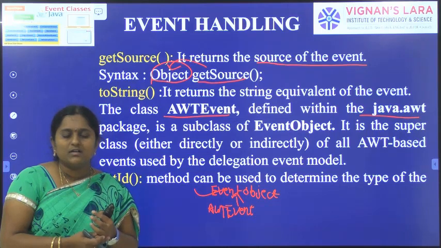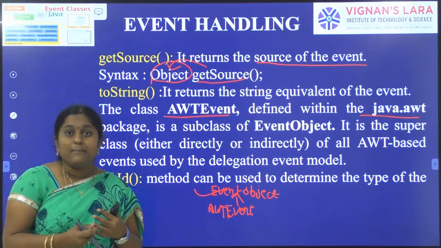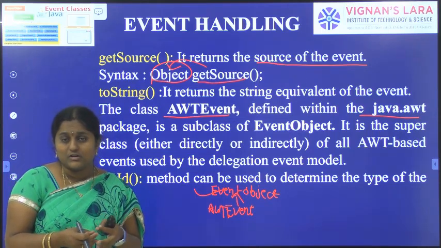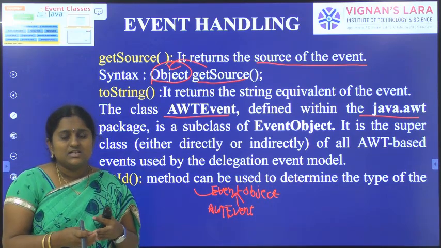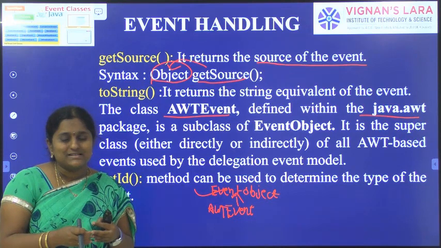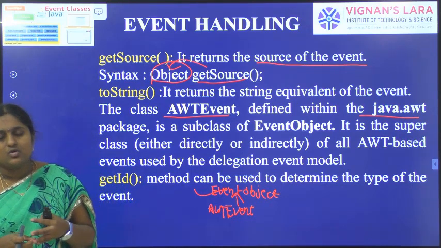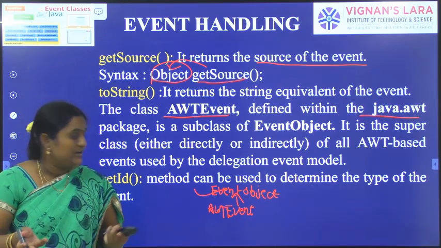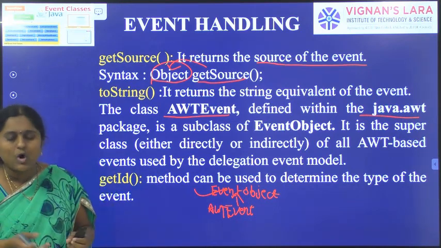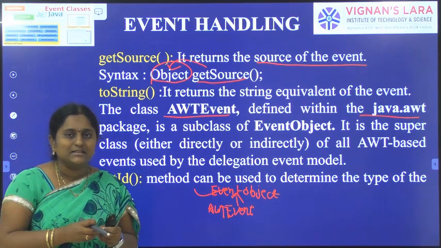So far in the last classes we have discussed a number of event classes: action event, focus event, item event, mouse events, key events. In the previous class I told you the description of each event, that is, whenever we press the button, which event could be generated.